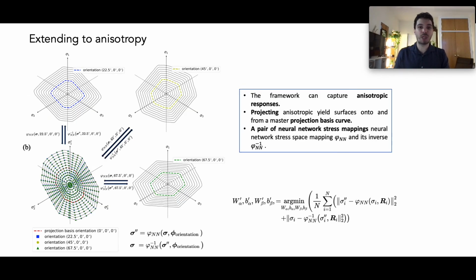And finally, to tackle anisotropy, we design a neural network mapping that projects the yield surface under different polycrystal microstructure orientations onto a single projection basis, that we can choose as a master curve for our yield function level set. We can perform the constitutive updates on the projection basis level set and then project it back to the true stress space with an inverse neural network mapping.